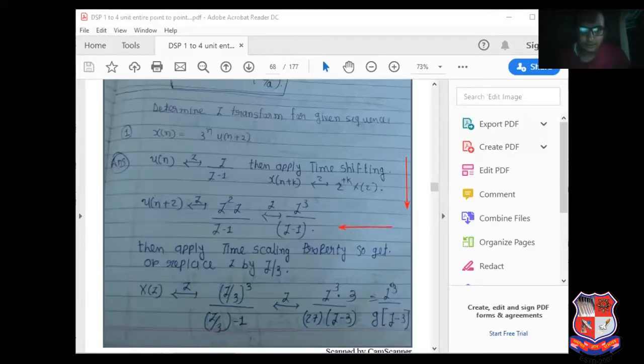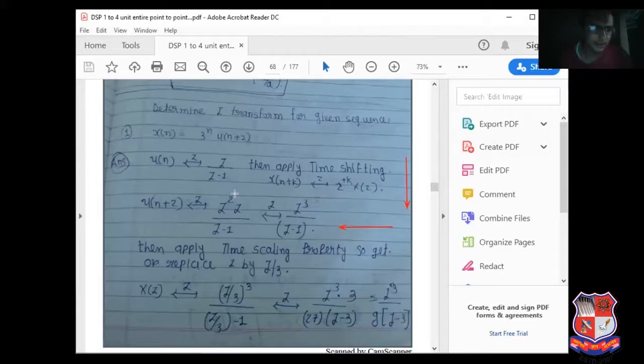Now the third one is similar. This is u of n minus 2. I have mentioned here u of n plus 2, but I want to find u of n minus 2. There is only one difference: here a plus sign is present, and the sign is changed only from minus to plus.